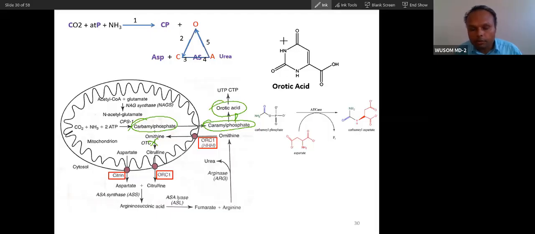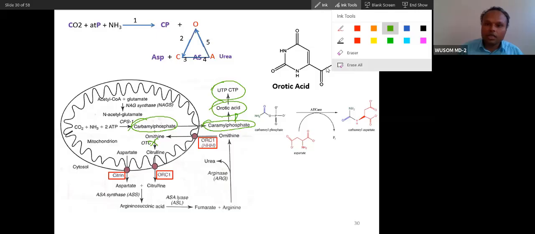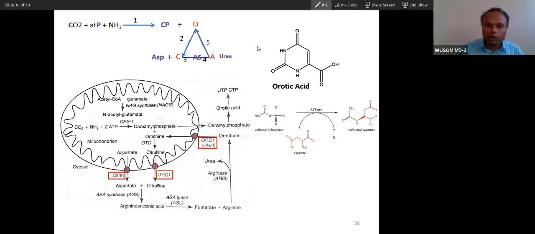And you know what orotic acid is? It is an intermediate of pyrimidine synthesis. So it will convert into orotic acid. That orotic acid comes from carbamoyl phosphate. That is why I told you to remember carbamoyl phosphate means orotic acid. So whatever enzyme is deficient here, ultimately this will also block the whole pathway. This will make the whole pathway sluggish.